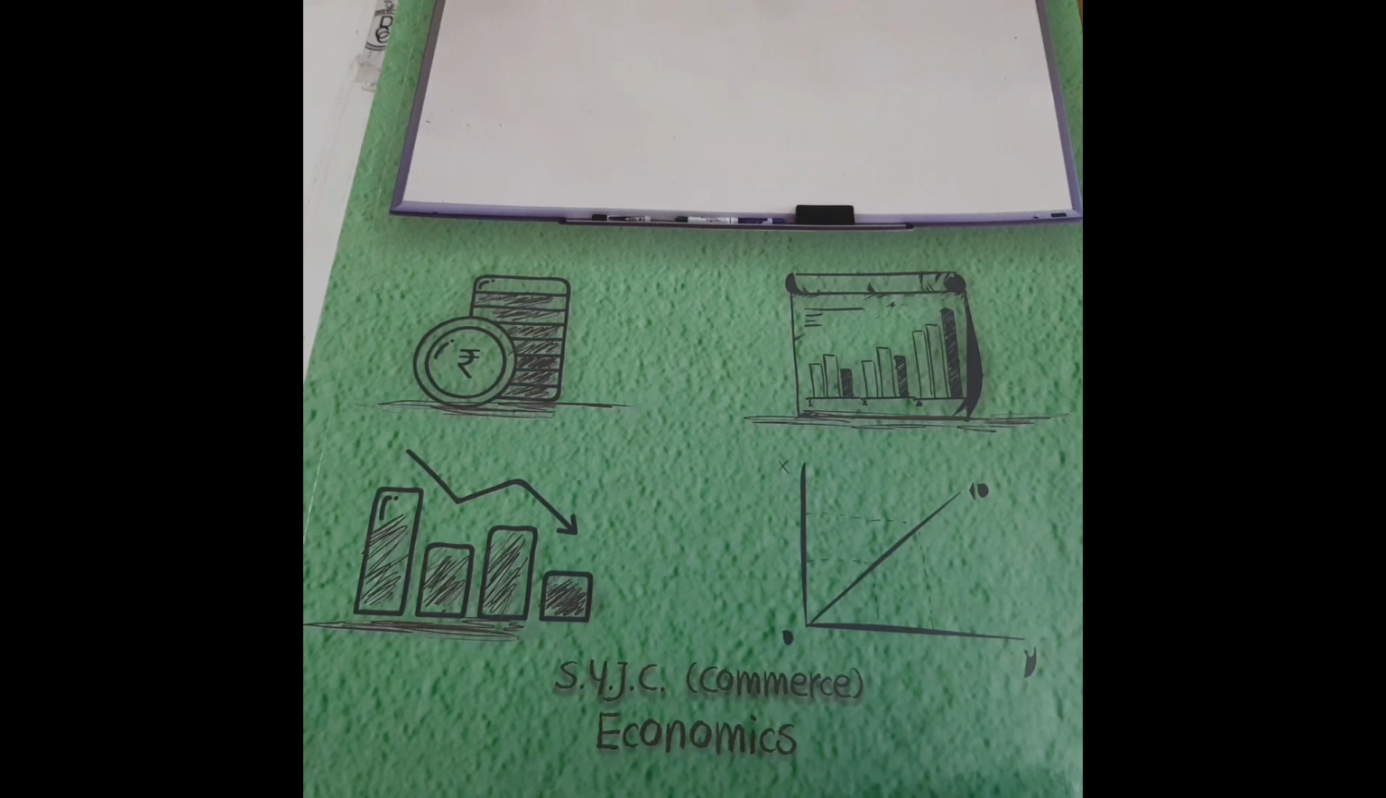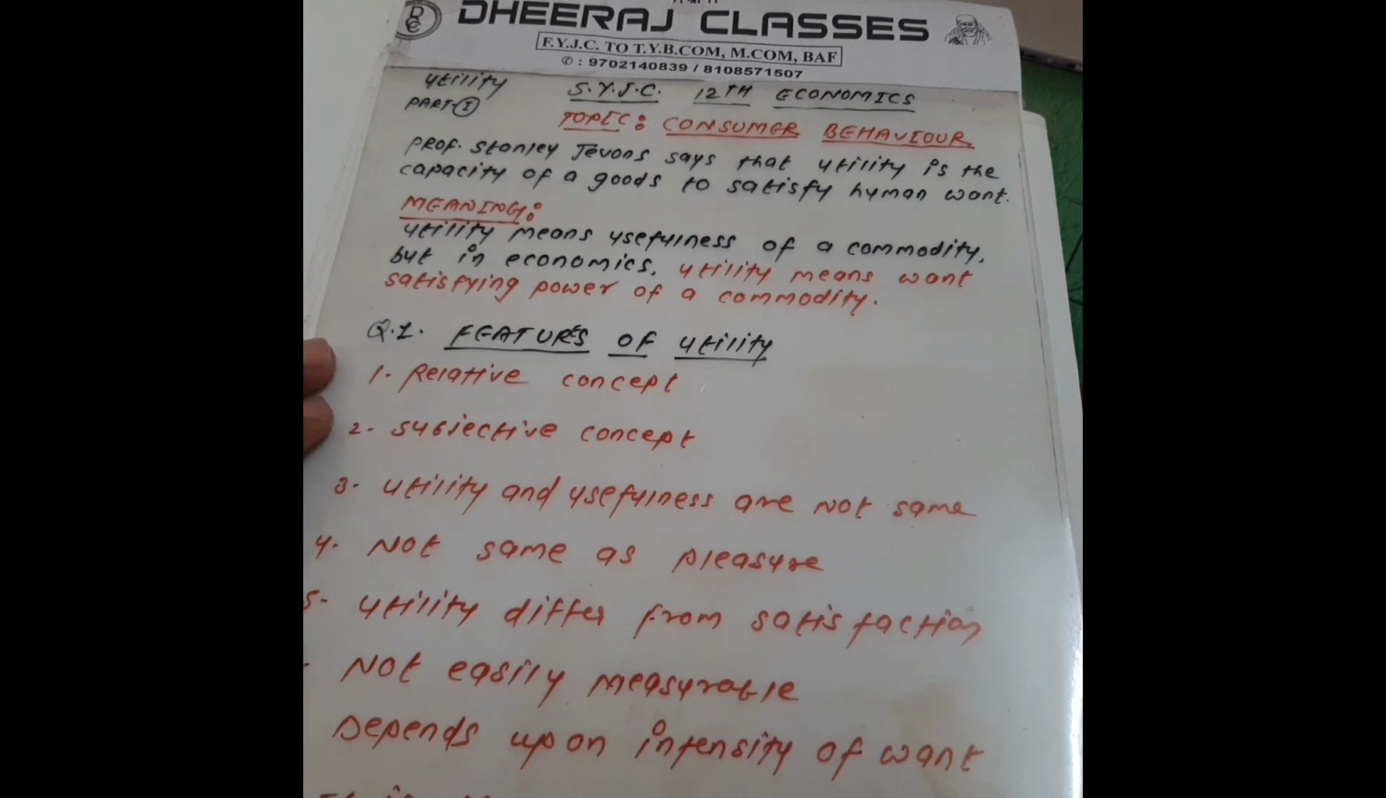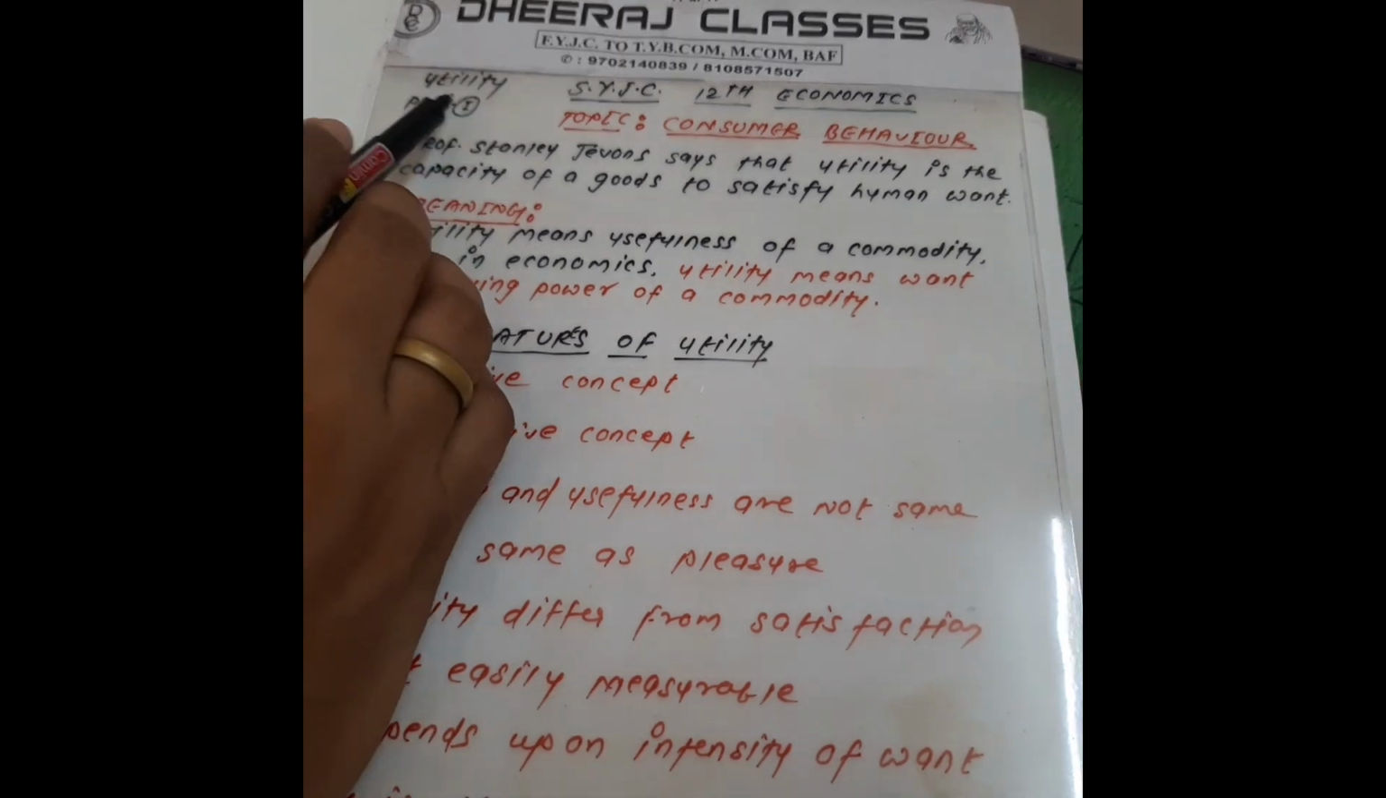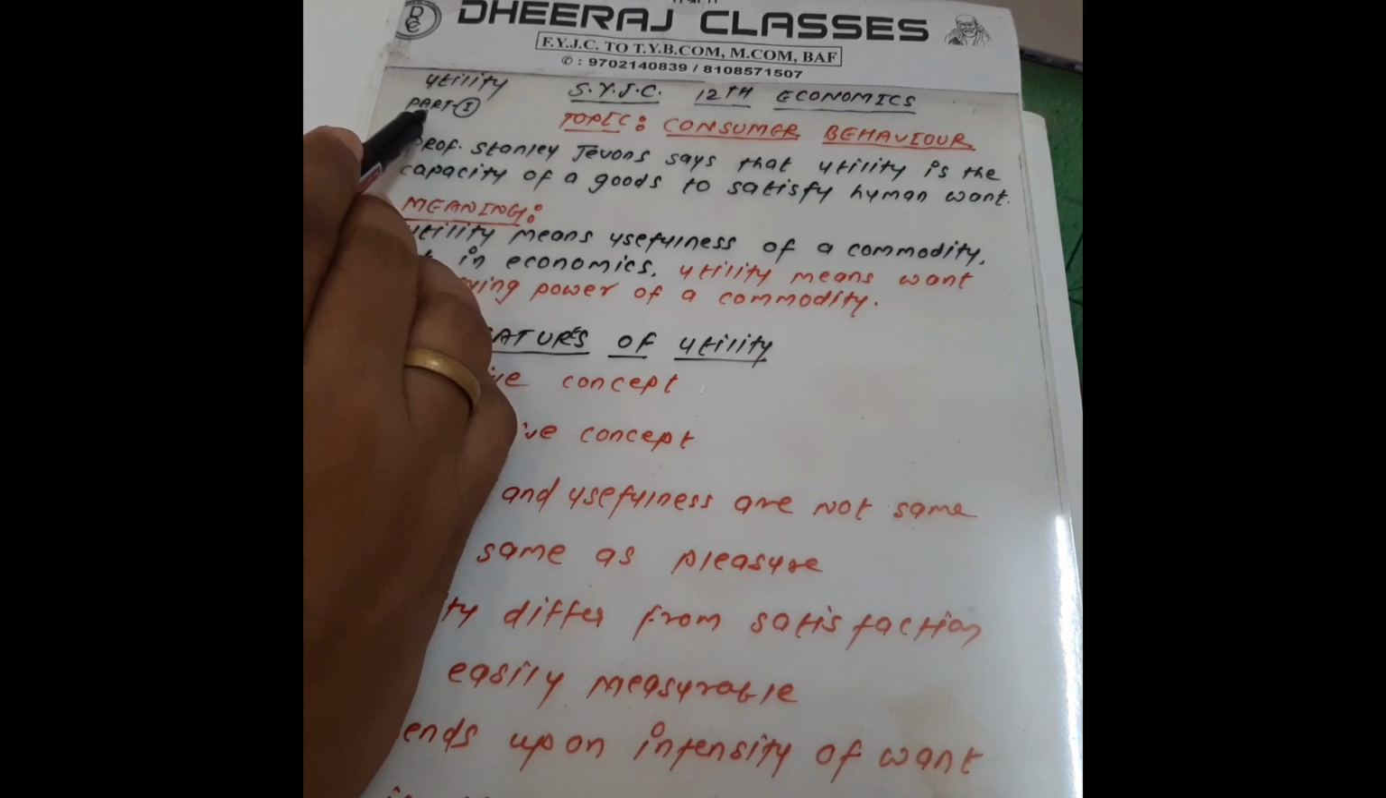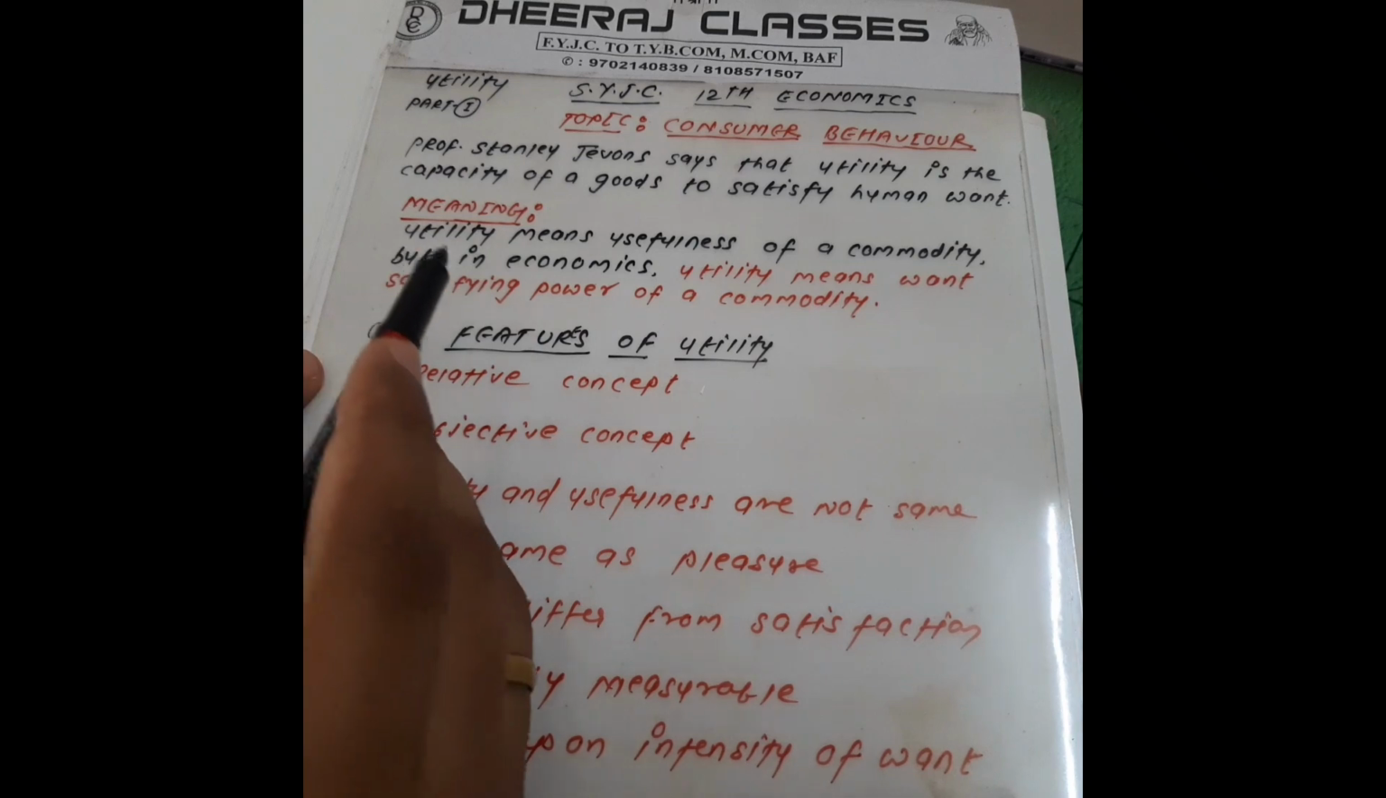So, let's start chapter number 2, Consumer Behavior. Now, this is SYGC, and the topic is consumer behavior. So, my dear student, listen carefully and grasp it. This is a very easy concept. Consumer behavior is also known as utility. This is part 1 of the utility chapter. Now, do you know what is utility?